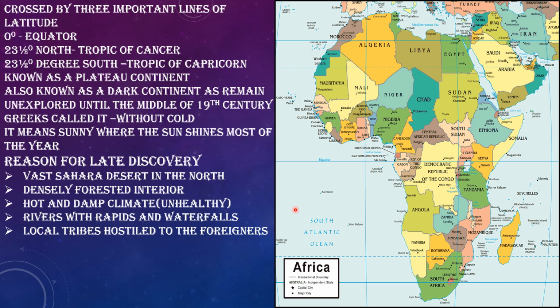That means, as I have told you, the three important lines of latitude pass through the continent, as a result of which the vertical rays fall over a greater part of the continent almost throughout the year. We can say the sun shines here most of the year, because of which the Greeks called it without cold, as it is one of the hottest continents.